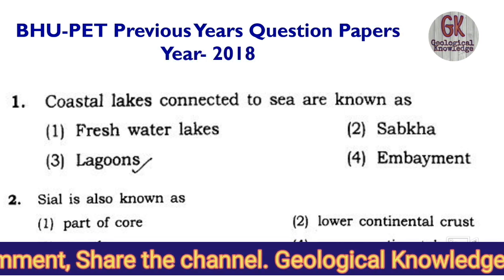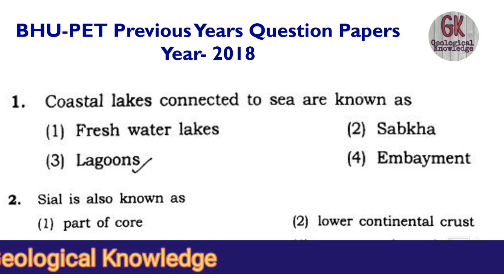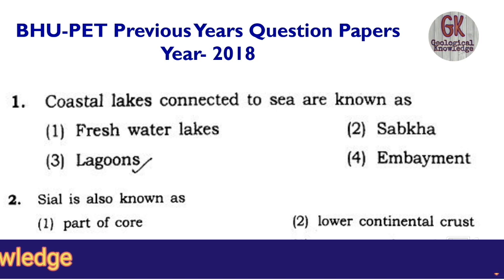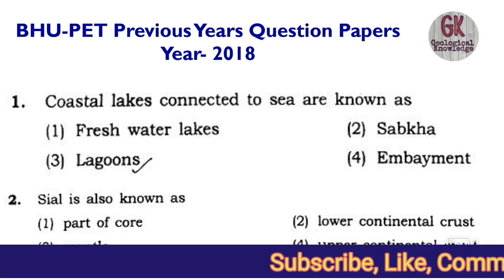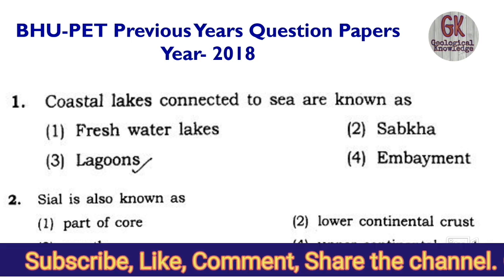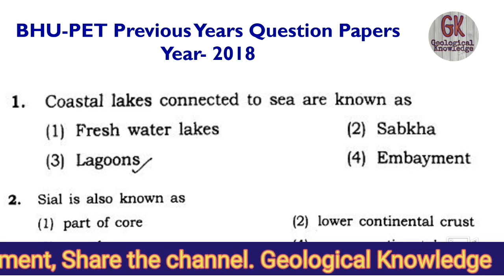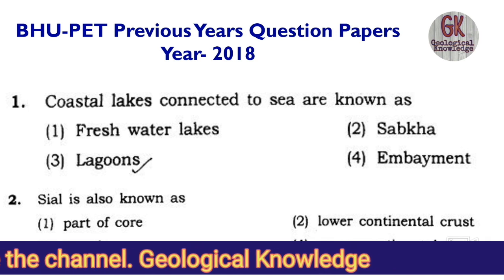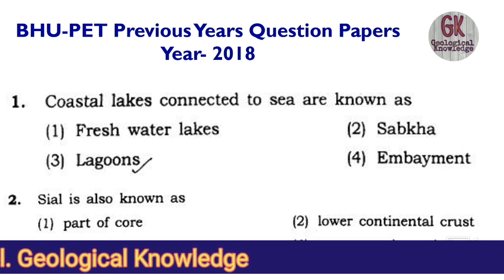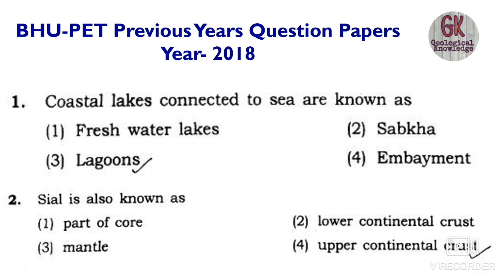The first question is: coastal lakes which are connected to the sea are known as. The options are freshwater lake, sabkha, lagoon, embankment or embayment. Fortunately, the options have been ticked.